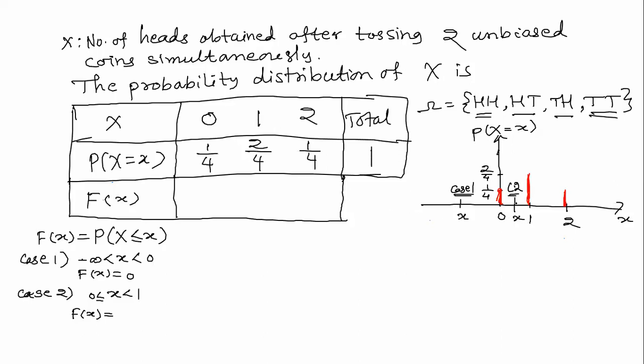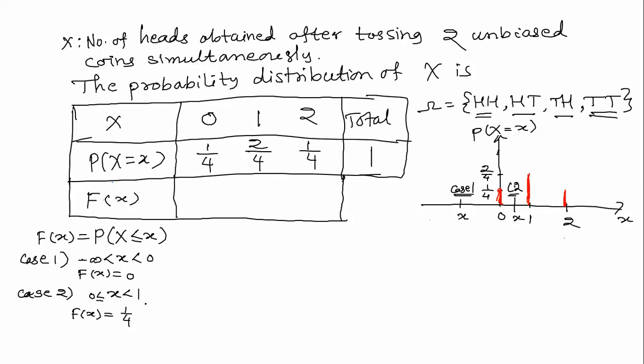Suppose small x is any real number between 0 and 1. You can say 0.1 or even 0.999, something like that. So the probability that the random variable takes value less than or equal to x is 1 by 4. You will realize that it is 1 by 4.